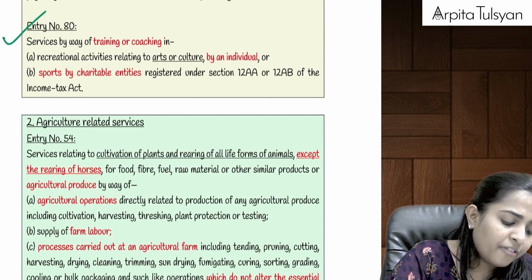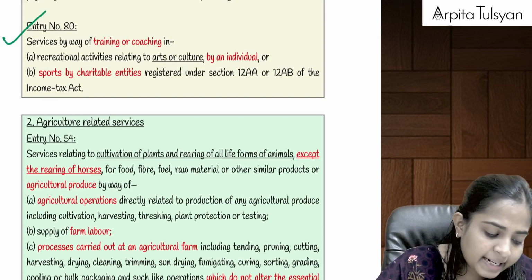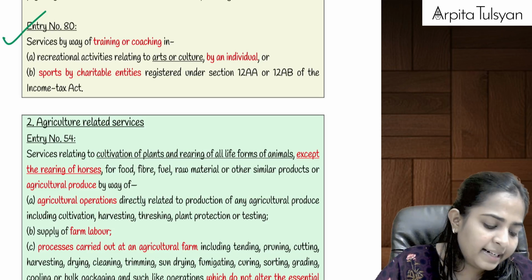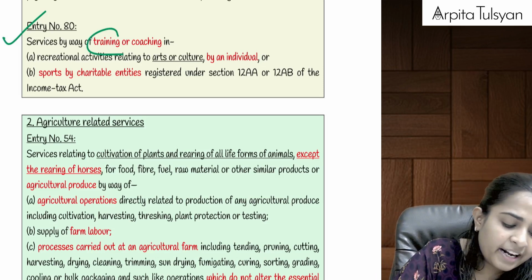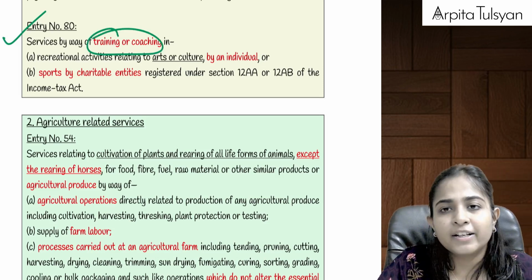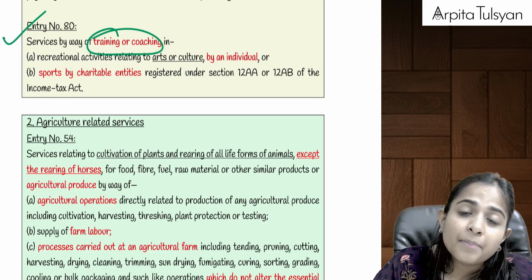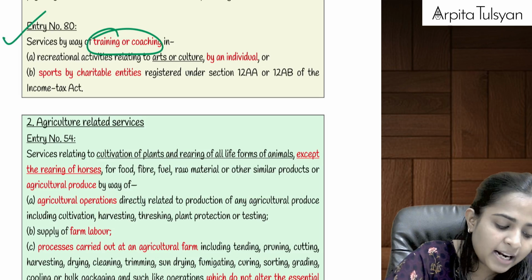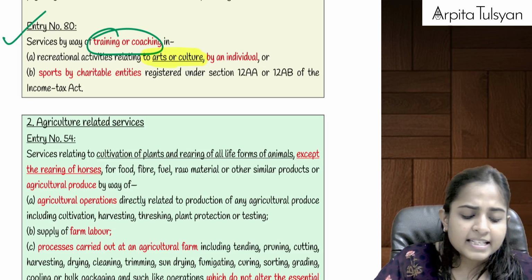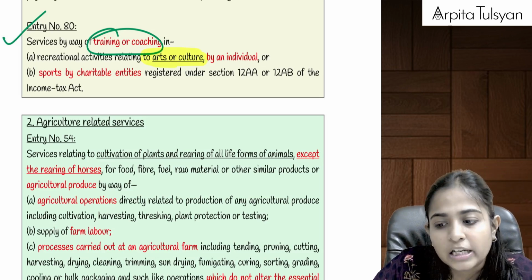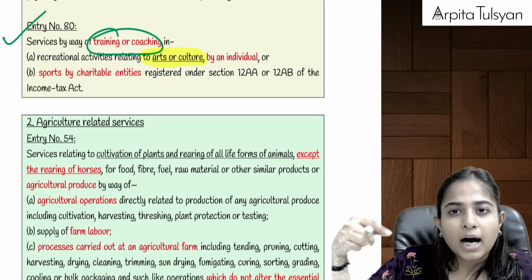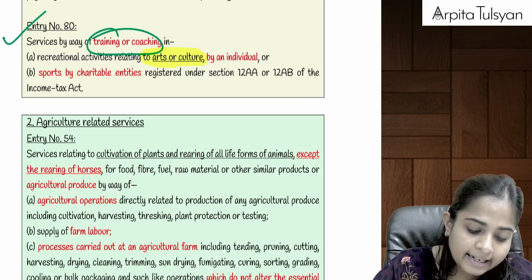Okay. Then after that, going to the next one, entry number 80. What is entry number 80 talking about? Services by way of training or coaching. Okay, someone is giving us training or coaching in some recreational activities. In recreational activities they have specified something relating to arts or culture. Okay, dance etc.